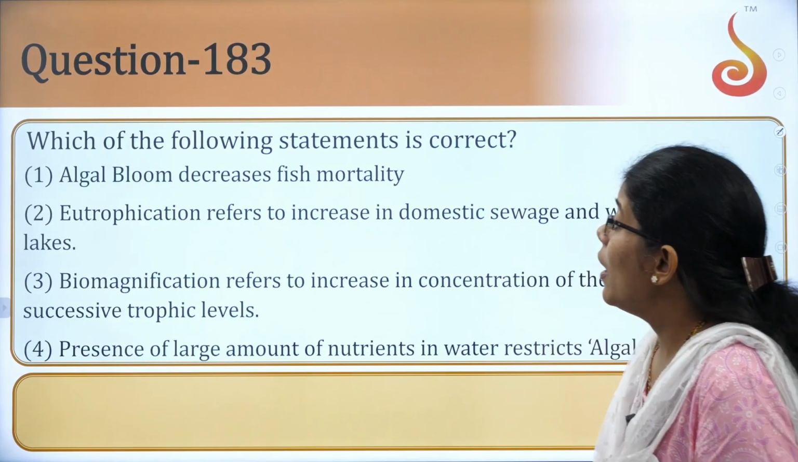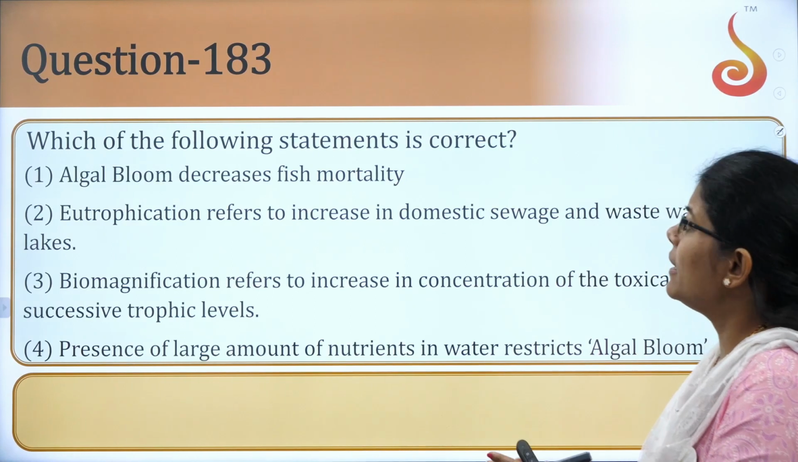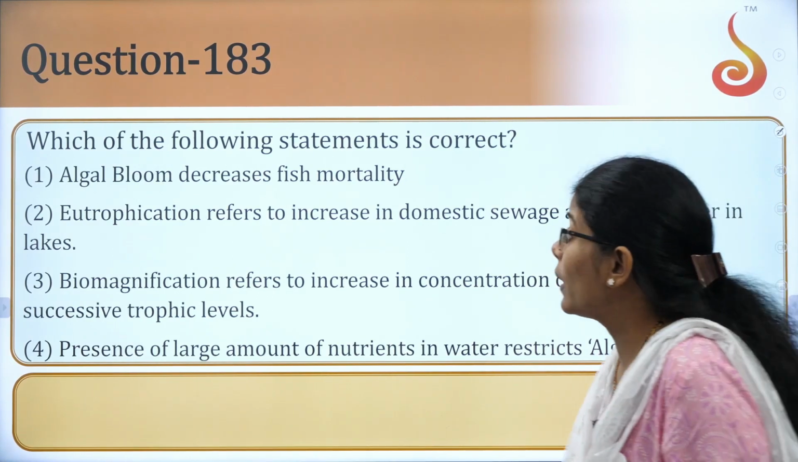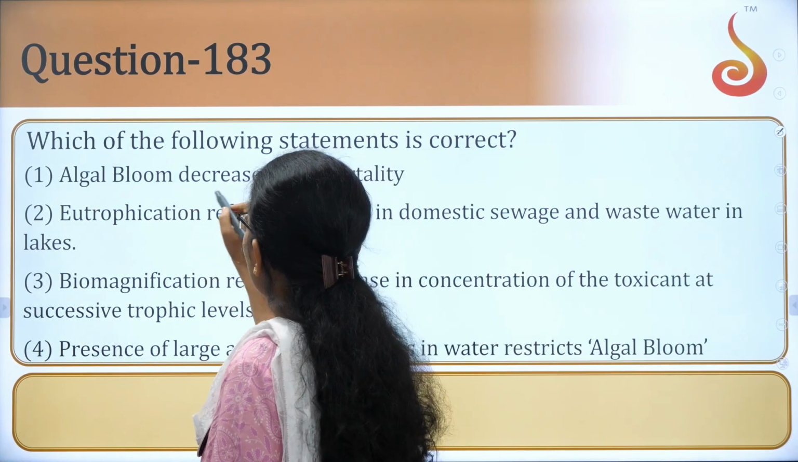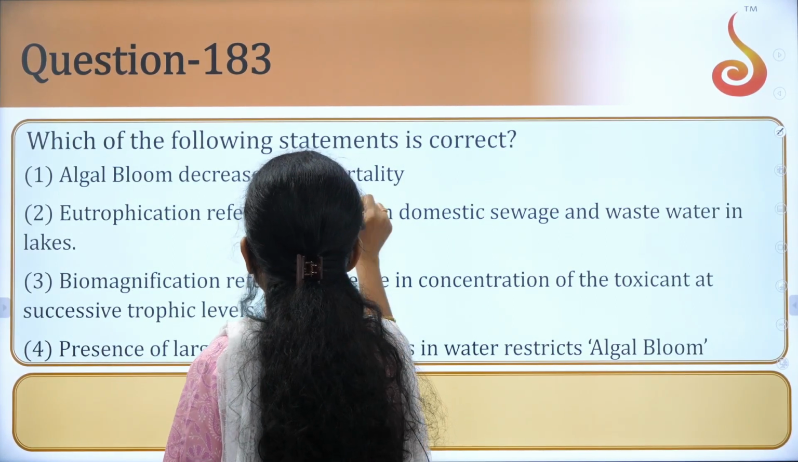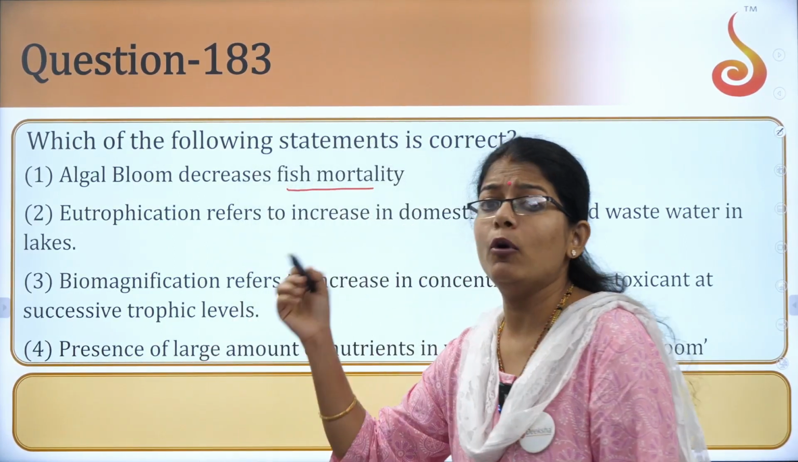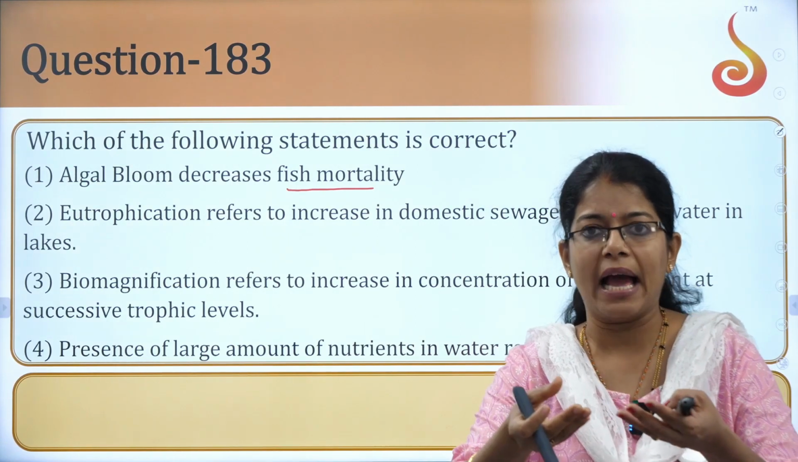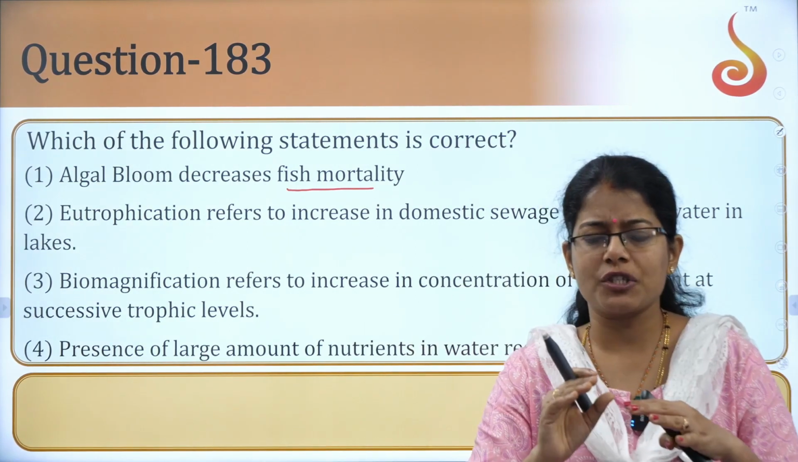Okay, the next one. Which of the following statements is correct? Algal bloom decreases fish mortality. No, algal bloom is nothing but the thickening of the upper layer with algae because of eutrophication, okay, right?